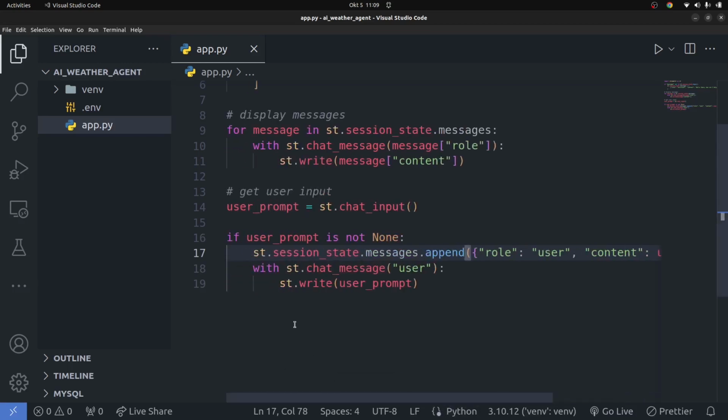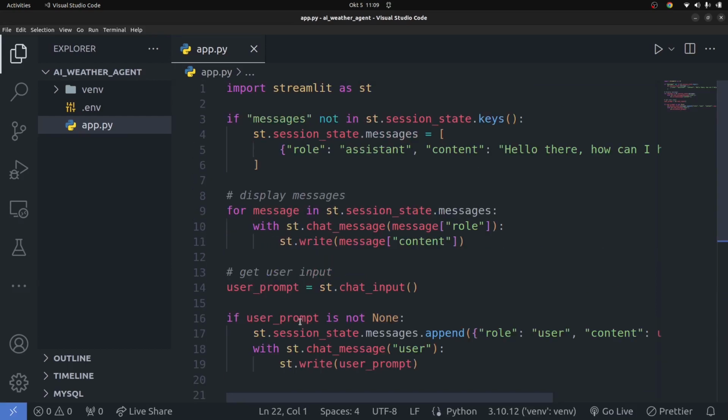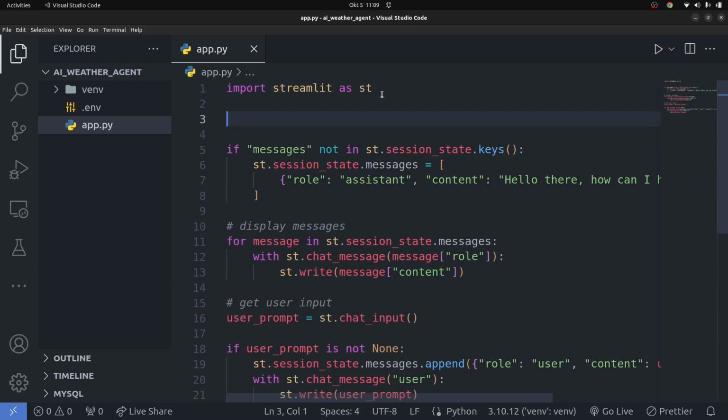You're displaying the message. Now you're going to go to the part where you get the prompts. Okay, now let's leave this part alone. We'll come back to this part just in a second. But what I want to do for now is go up here and create a navigation bar, a sidebar.